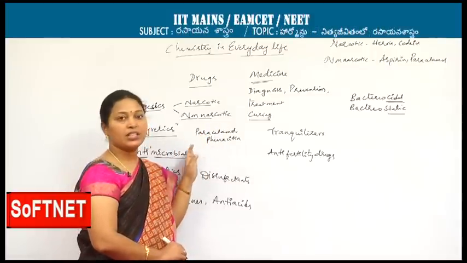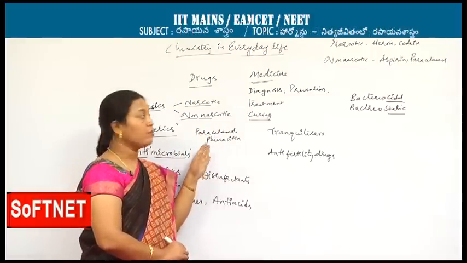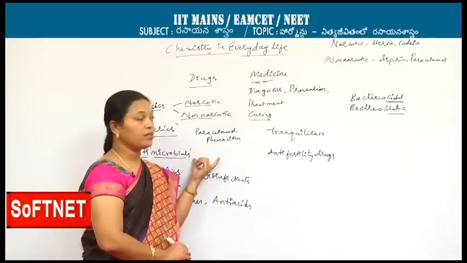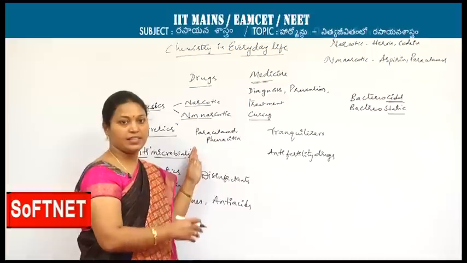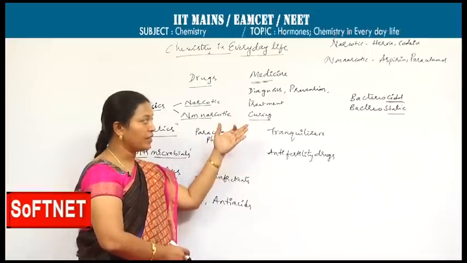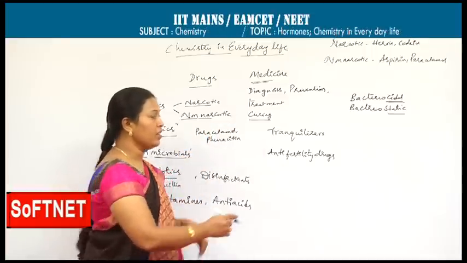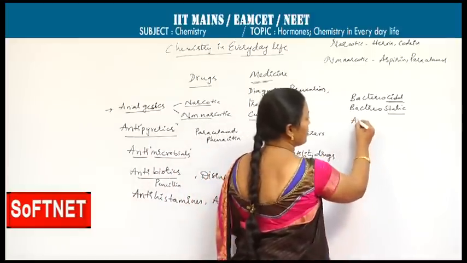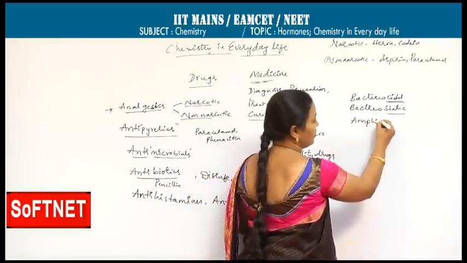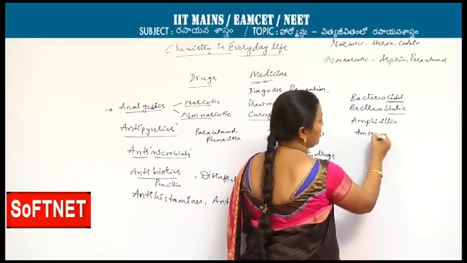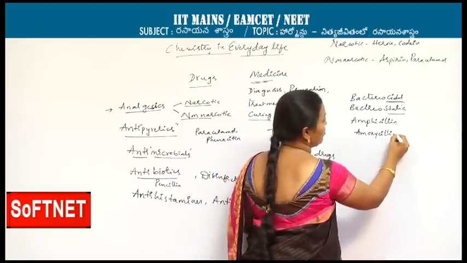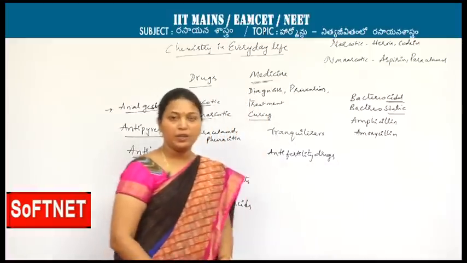Bacteriostatic antibiotics are not to be taken in excess amount. If the severity of the disease is less, then bacteriostatic antibiotics can be taken. Most of the cloxicillin, amoxicillin, ampicillin will come under this. Ampicillin, amoxicillin are some of the examples of bacteriostatic antibiotics.